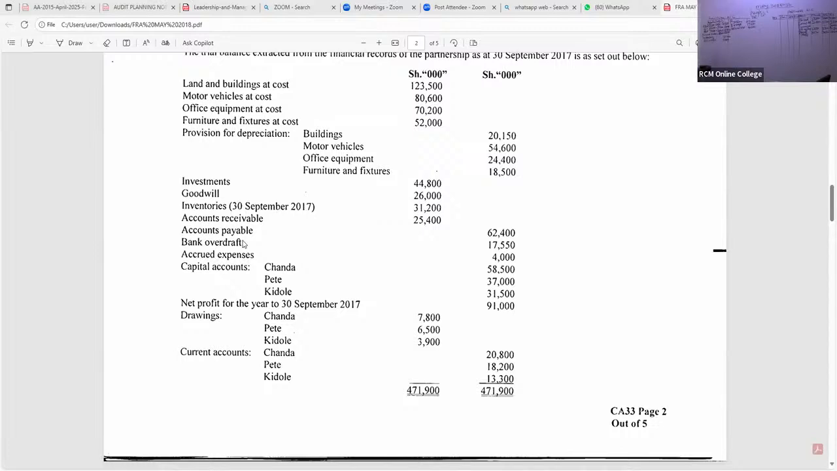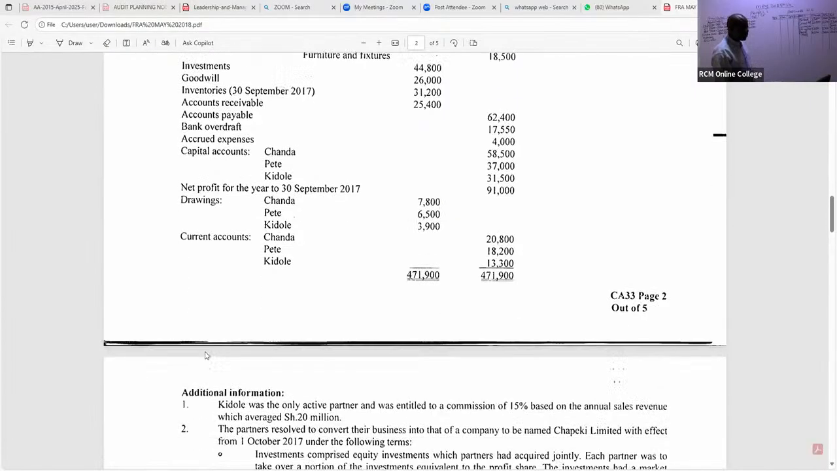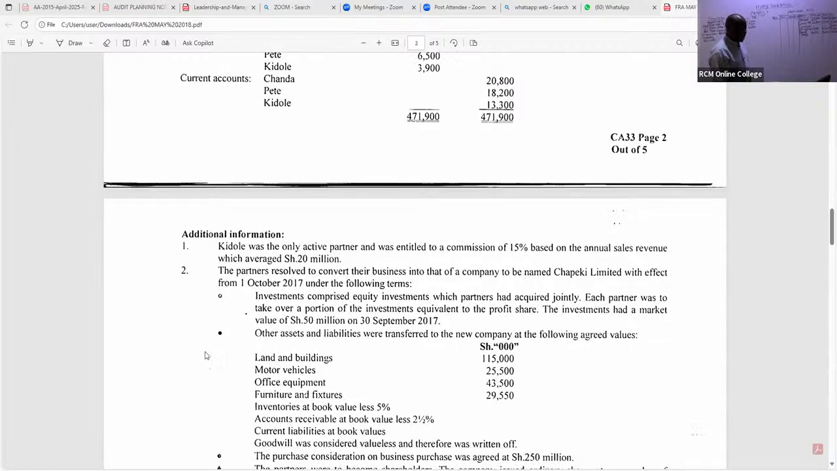Now, ladies and gentlemen, let's read this question very, very well. You can see we have been able to capture most of this. The capital accounts we have handled, you tick. Net profit for the year we have handled, you tick. Drawings, I'll handle right now very quickly. Current accounts, you tick this. Very good. Now, look at note number 1. Already we have handled this, because we got some figure there.